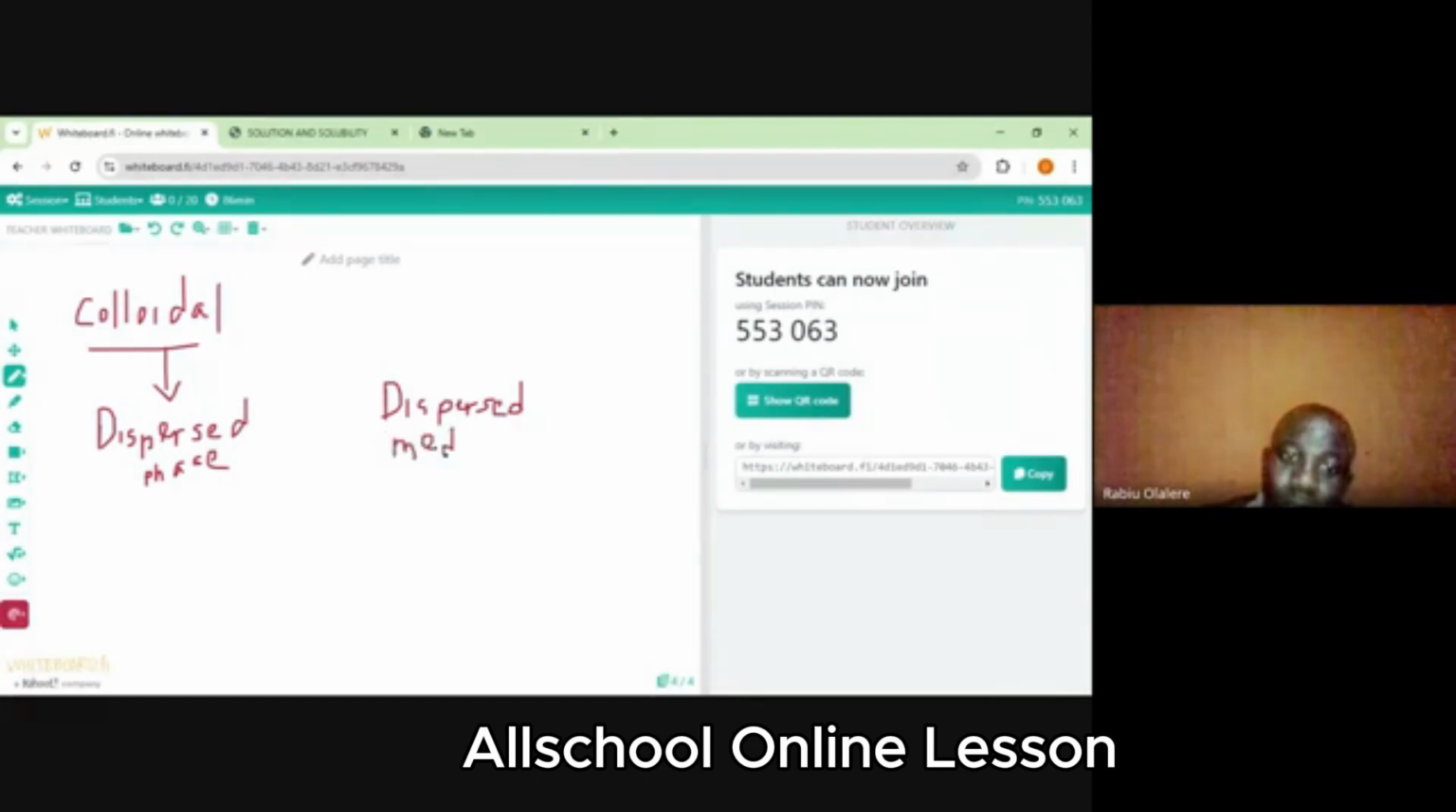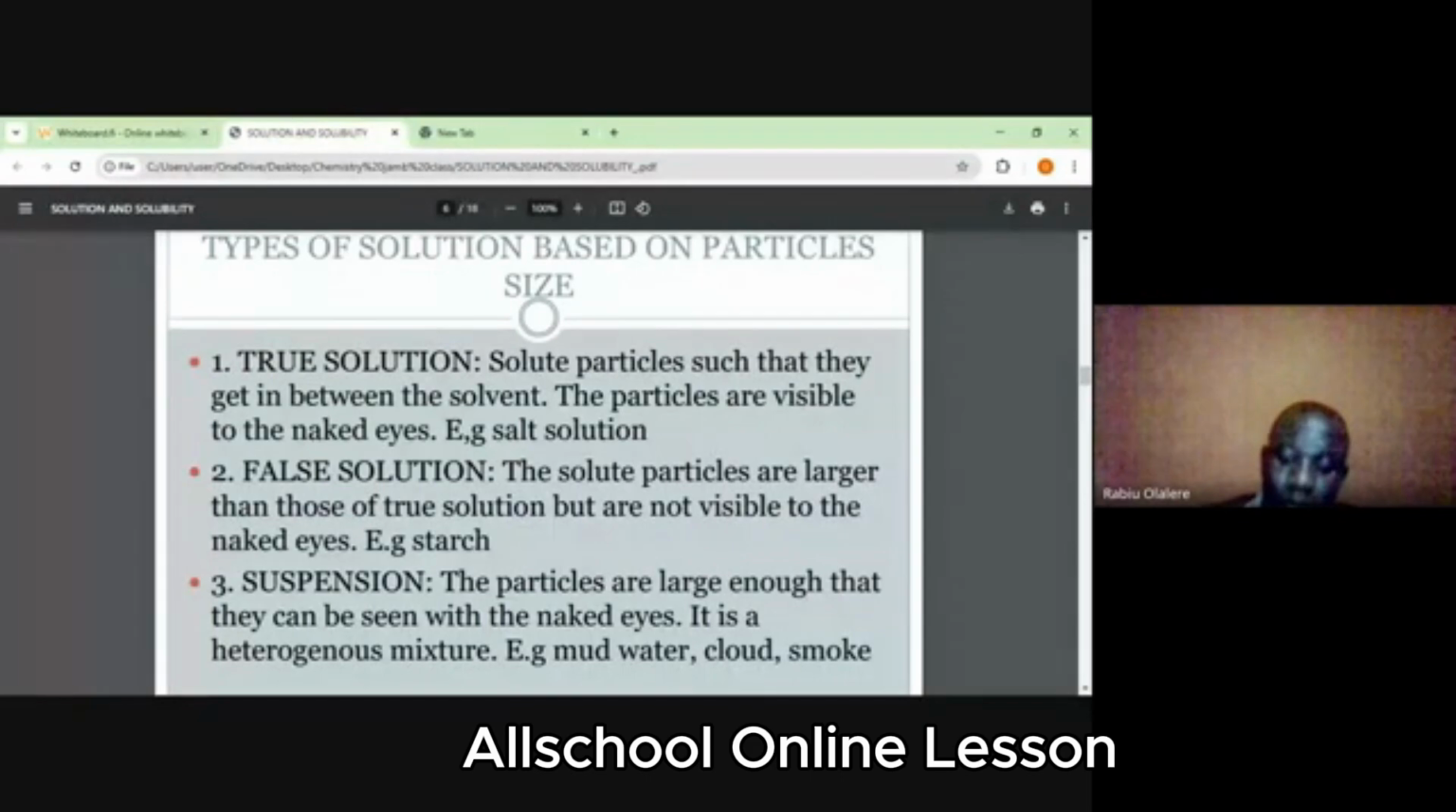Do you get it? Yes, sir. So the dispersed phase is like the solid, the one that will dissolve in the solvent, like in a solution. The dispersed phase is like the solute for a solution, and the dispersed medium is like the solvent for a solution. Do you get that? So we don't use solute and solvent. That's what I'm trying to say. For colloidal solution, we rather use dispersed phase and dispersed medium because we might come across that. I believe you get that.